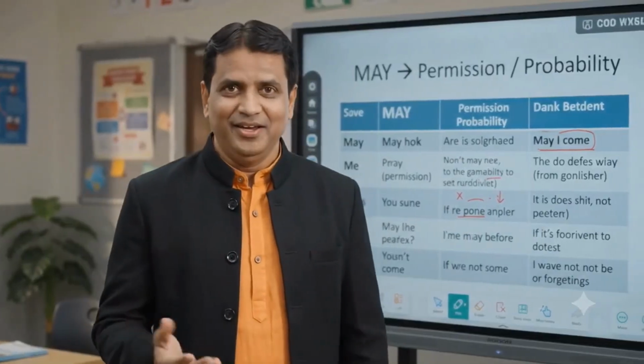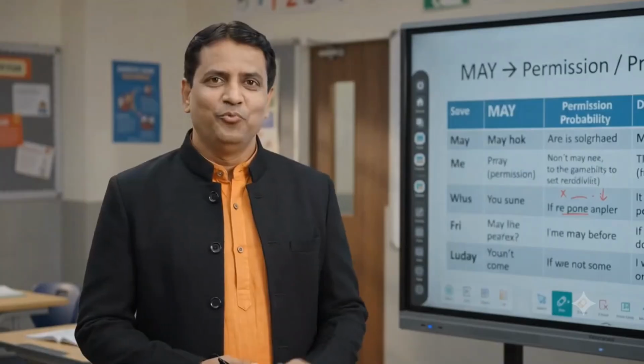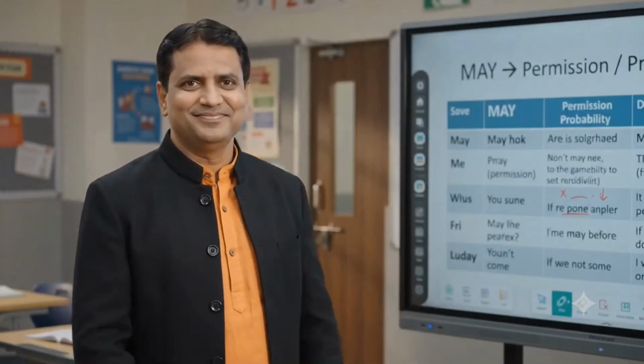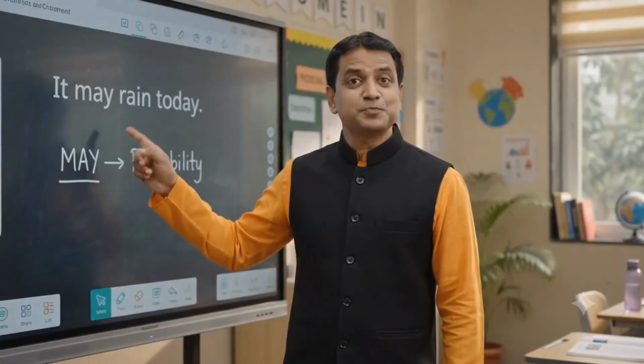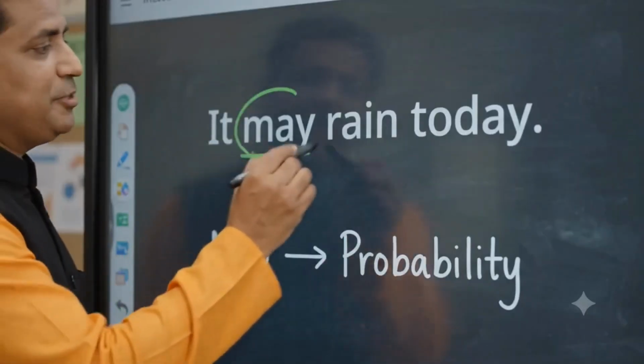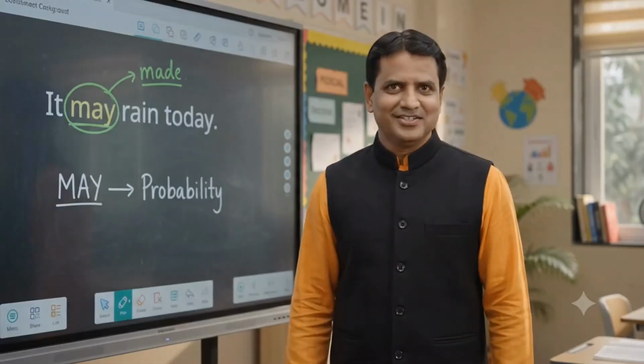Next is may. We use may for permission and probability. For permission, we can say, may I come in, sir? May can also express probability. For example, it may rain today. Here, rain is possible, but not certain.